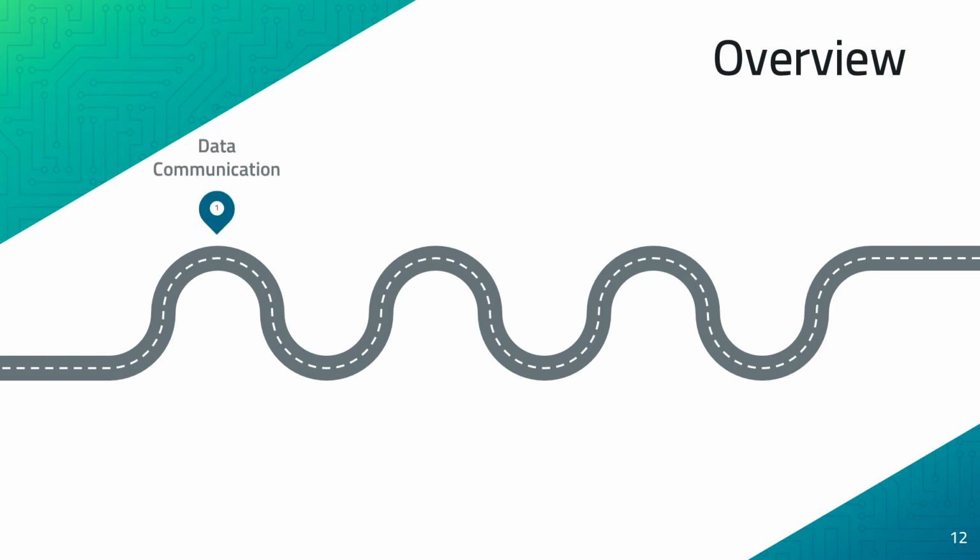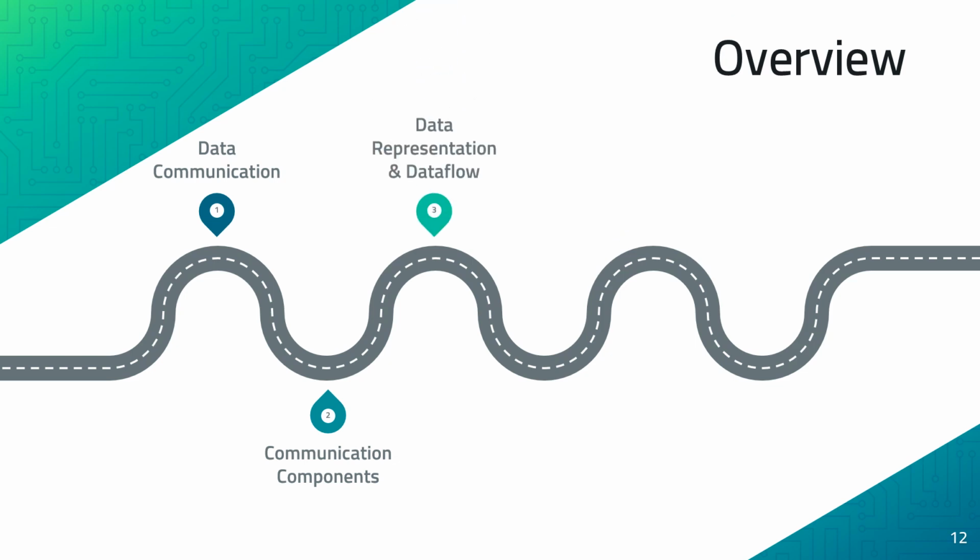So in today's class, we have defined data communication and we have discussed the components of communication systems and the different types of data representation and data flow. In the next class, we shall be defining the physical structures that are involved in networks, the different types of networks, and the internet.